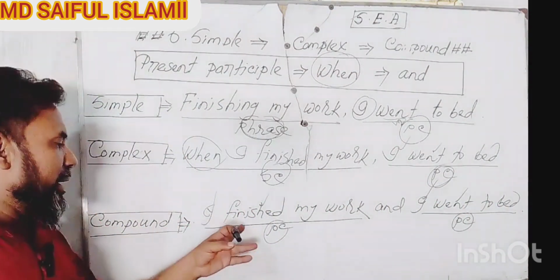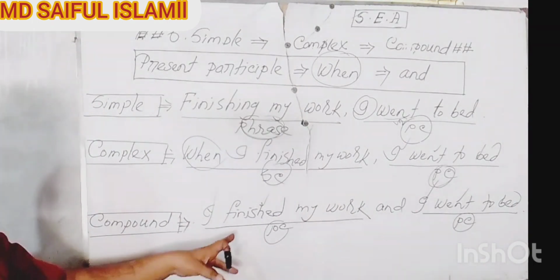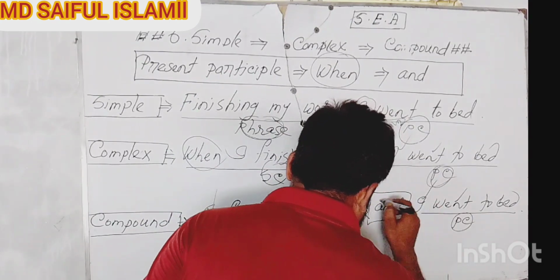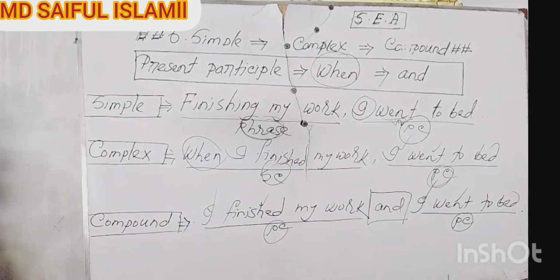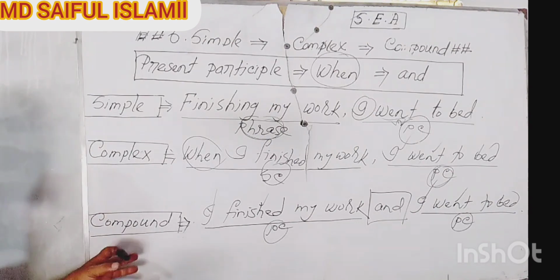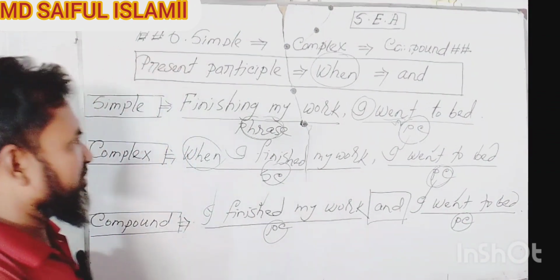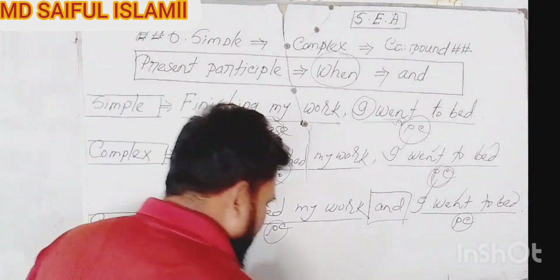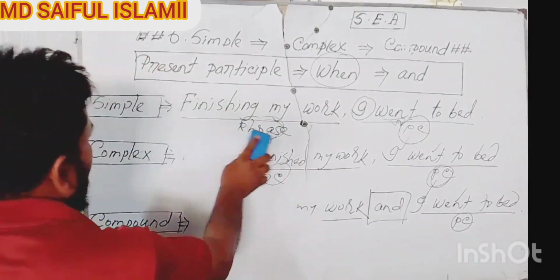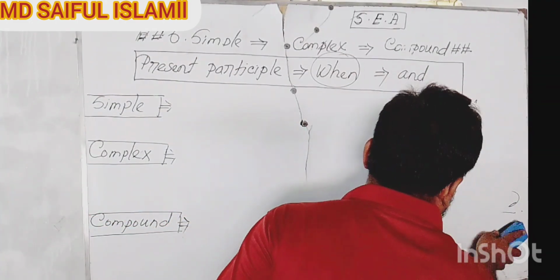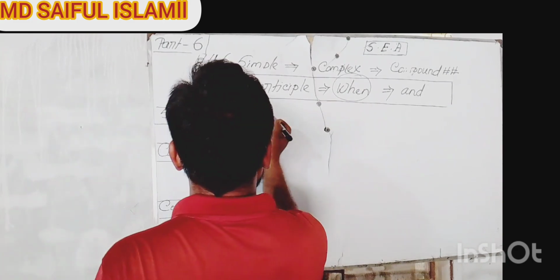So viewers, in the midst of the statement, two principal clauses remain, mixed with the coordinating conjunction "and". And my dear friends, according to the definition of compound sentence, if any sentence possesses double principal clauses mixed with any coordinating conjunction, of course it is a compound sentence. Hope that, my dear friends, you have understood clearly. Okay, so my dear friends, take a look at the board and try to understand what topics I want to make you understand. I will write another example.